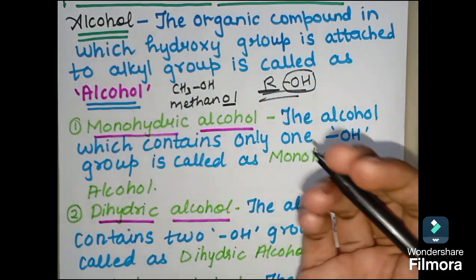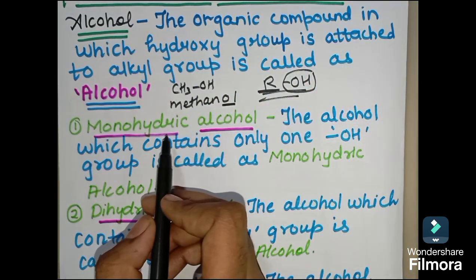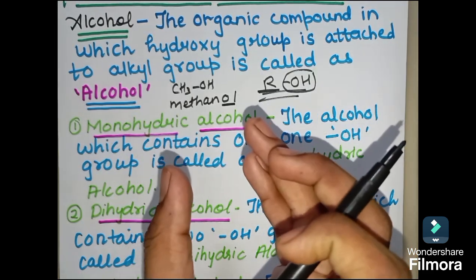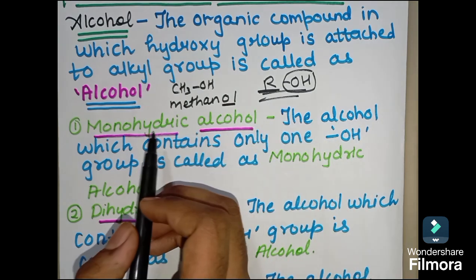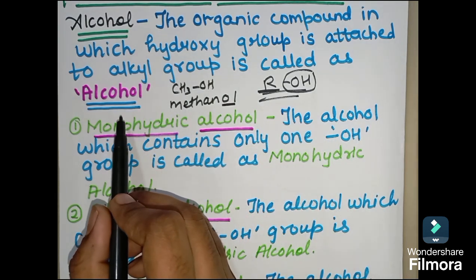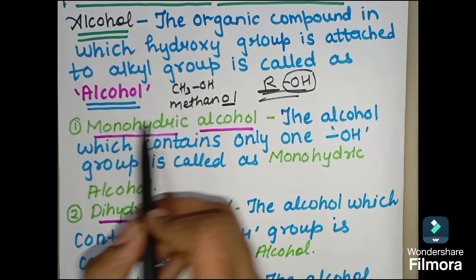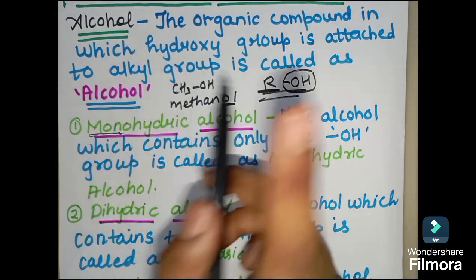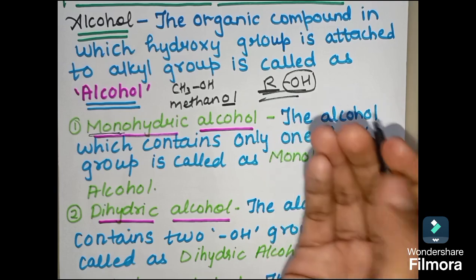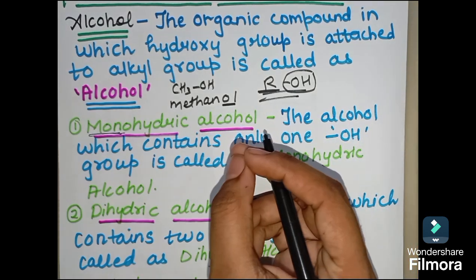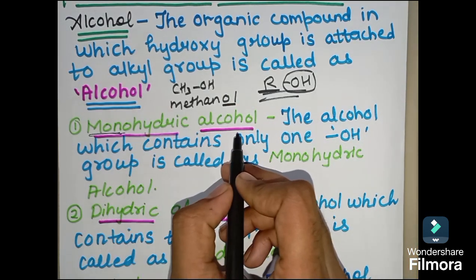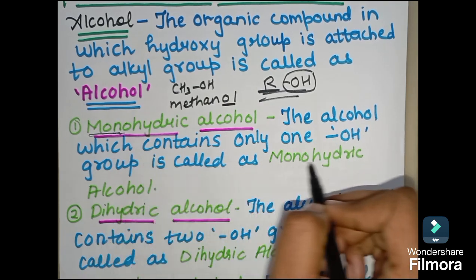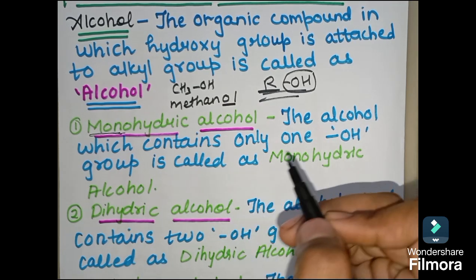The first basis to classify alcohol is according to the number of hydroxy groups present in the organic compound. On that basis, the first classification of alcohol is monohydric alcohol. You can guess from this mono, it means there is only one hydroxy group. Any organic compound which contains only one OH group is called monohydric alcohol.